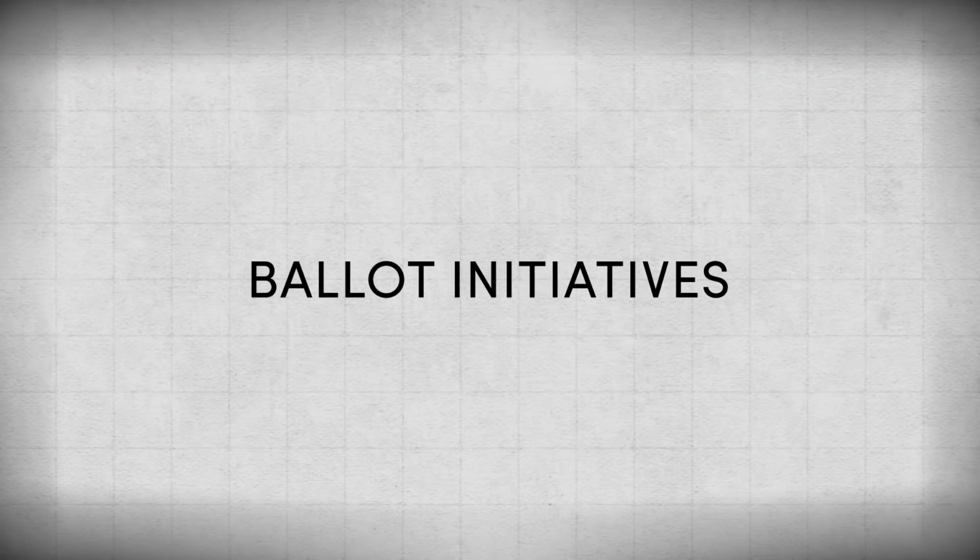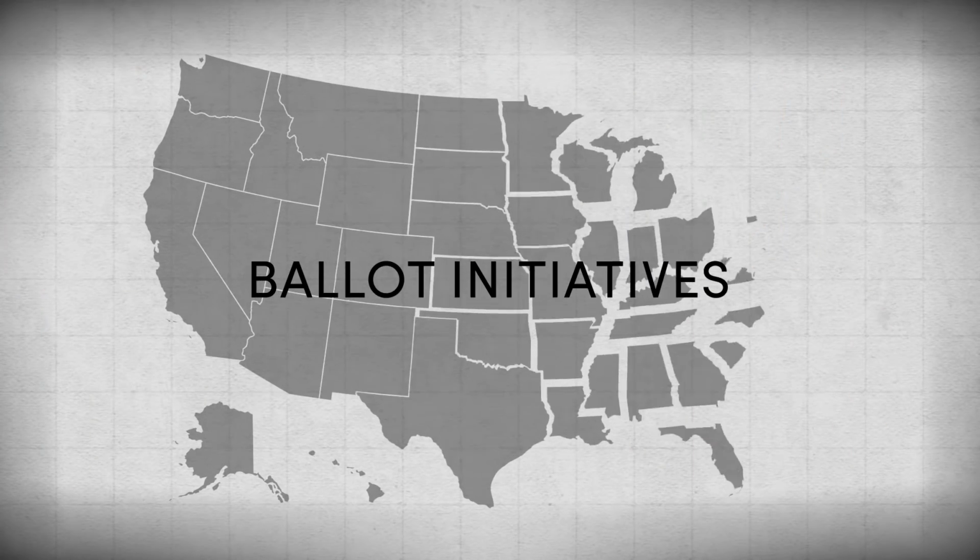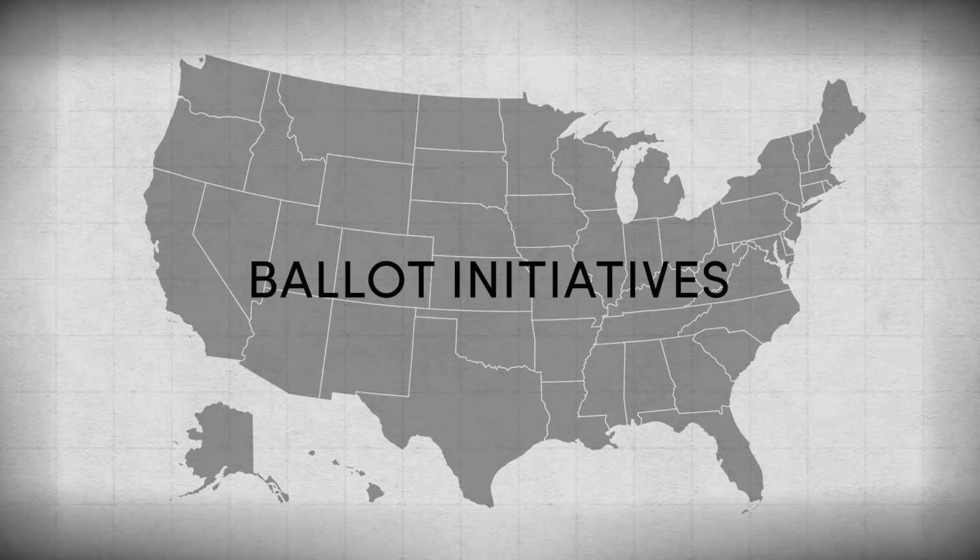Ballot measures, or referendums, are a form of direct democracy that allow the people of each state to vote on legislation or constitutional amendments themselves. This year, voters in 37 states will decide on 156 statewide ballot measures.